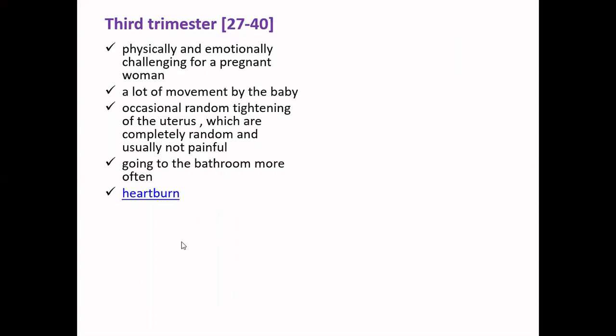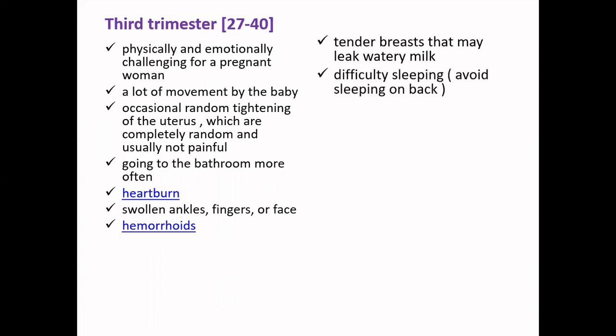The woman may also encounter heartburn, and swollen ankles, fingers or face. Hemorrhoids are also quite commonly developed in this phase. So if you have encountered hemorrhoids, please go to a doctor and take the treatment.